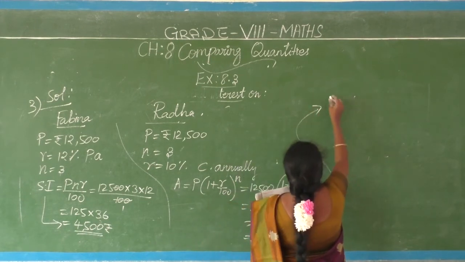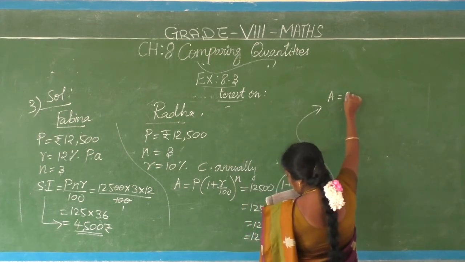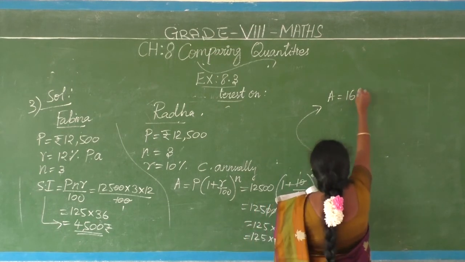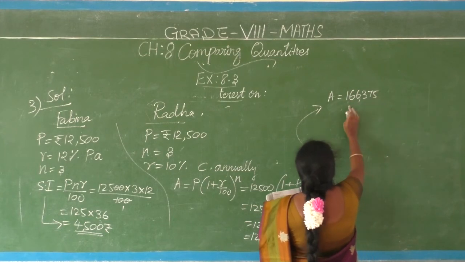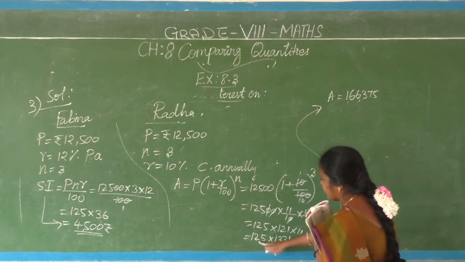So if you multiply, what comes? Amount equals 125 into 1331. What answer? 166,375. That means 1,66,375 is coming for this product.